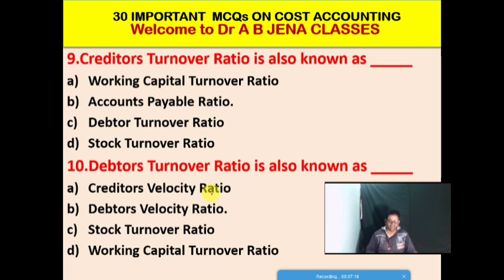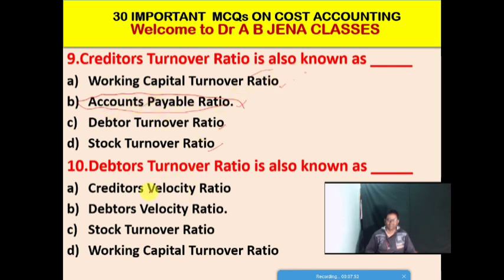Next MCQ: the creditors turnover ratio is also known as what? Again I am repeating the question. Creditors turnover ratio is also known as, option A, working capital turnover ratio. Option B, accounts payable ratio. Option C, debtor turnover ratio. And option D, stock turnover ratio. So friends, B is the right option for this MCQ. Creditors turnover ratio is also known as accounts payable ratio.